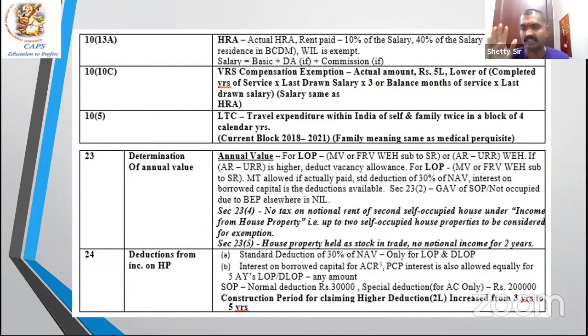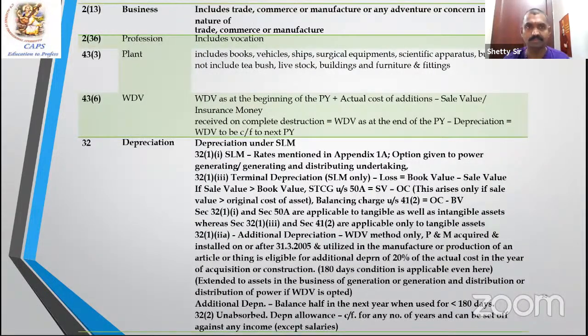Under house property, there are 1+2 reductions. Only for LOP, municipal tax actually paid by owner anywhere in the world is deducted. In addition to that, 30% of the NAV as well as any interest is allowed. Whereas 23(2) property, for both properties, maximum reduction of 2 lakh rupees. If the property was constructed within 5 years from the year in which you have taken the loan, 5 years is there, 3 years in the 5 years increase, and only for AC, acquisition and construction.